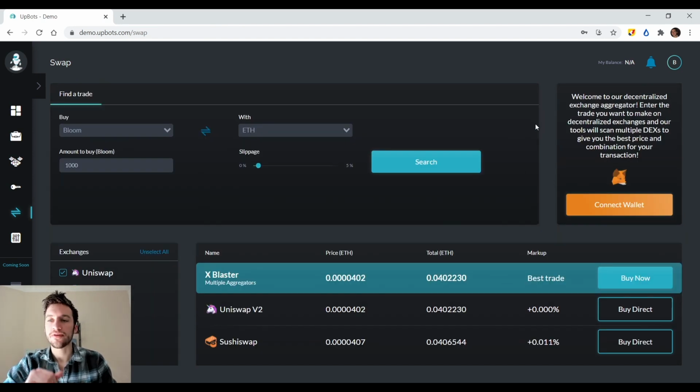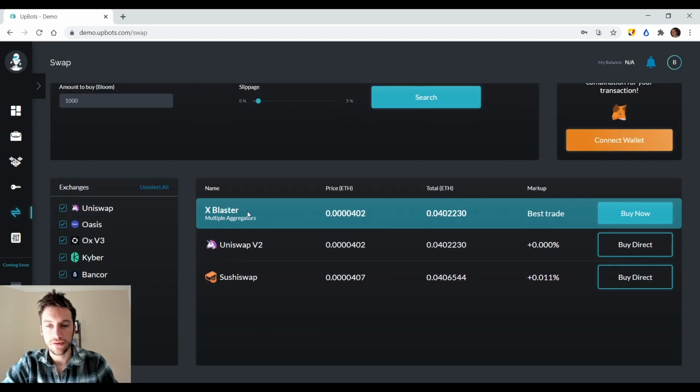So basically the way that this works is you connect your MetaMask, which if you haven't made a MetaMask yet, I highly recommend you do. It's not that hard to make at all. Do it on Google Chrome. It's probably the best way to do it. And it says, enter the trade you want to make. You just connect your wallet and you can just do it this way.